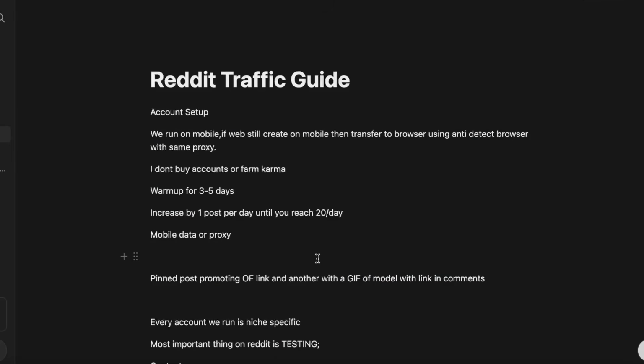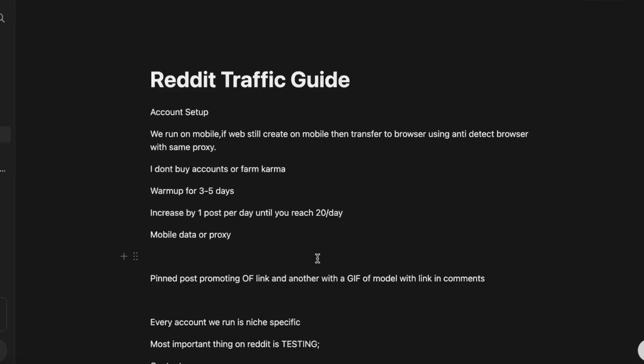Today we're talking about Reddit traffic. So, yeah, this can go for both AI and normal models. I'm not going to be talking about AI content generation, but if you are curious about that, there's not really much different in terms of that. It's just obviously you have to create the content. I would personally stick to SFW. If you're going to do some SFW, even whether it's for real or AI models, I'd mainly only recommend doing boobs. Obviously, you can do more if your model's very comfortable with a lot more exclusive content to sell, but I'd stick to mainly just boobs, for example.